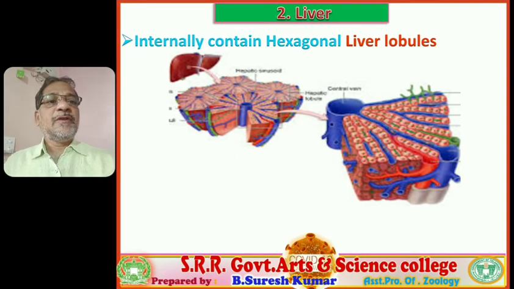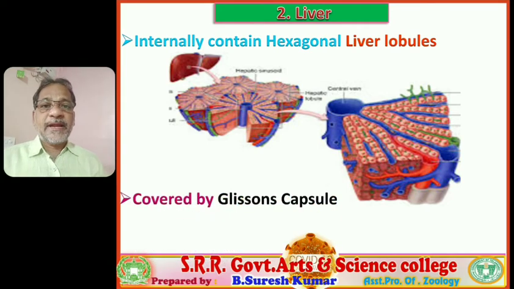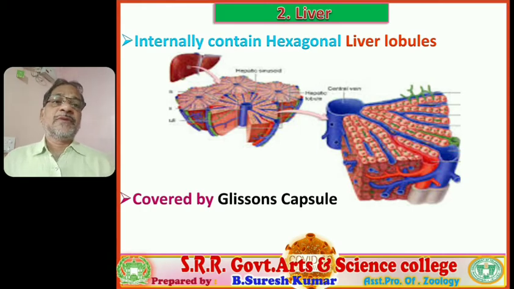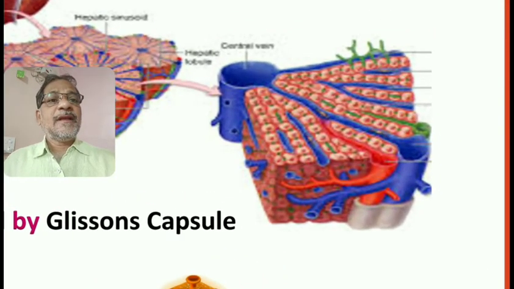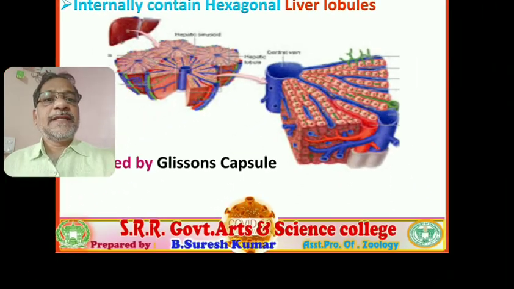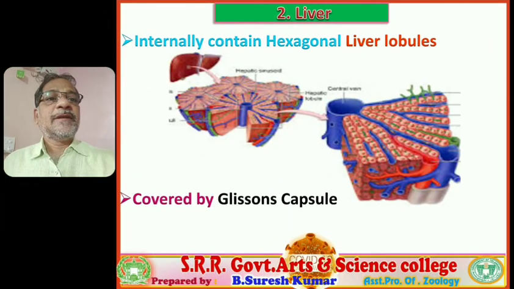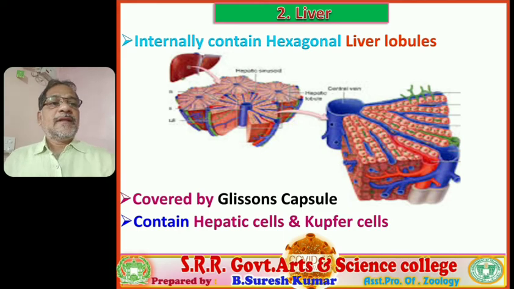The liver lobules are enveloped by a connective tissue sheath that is called Glisson's capsule. Most important, asked in entrance examinations. Glisson's capsule. It is a connective tissue envelope. Right. Next, the liver lobules contain hepatic cells and Kupffer cells.